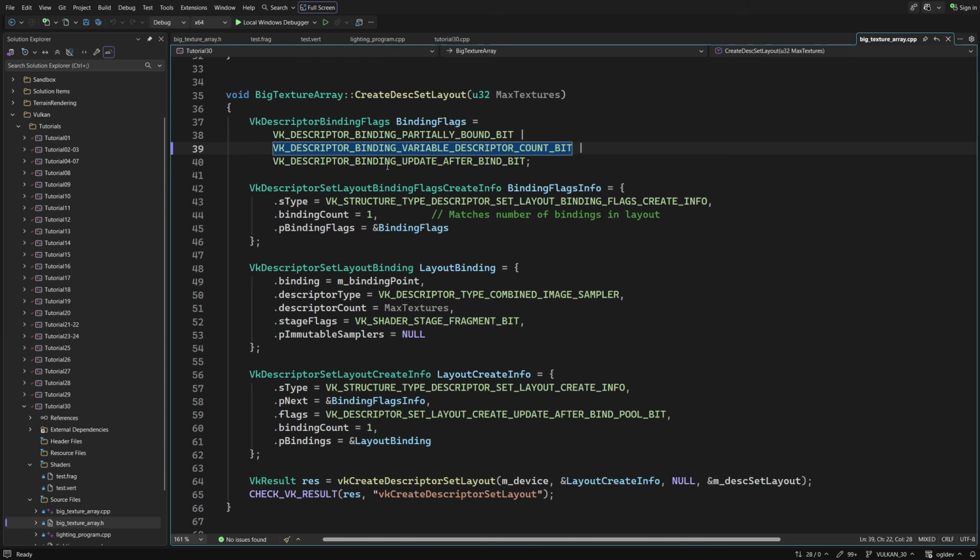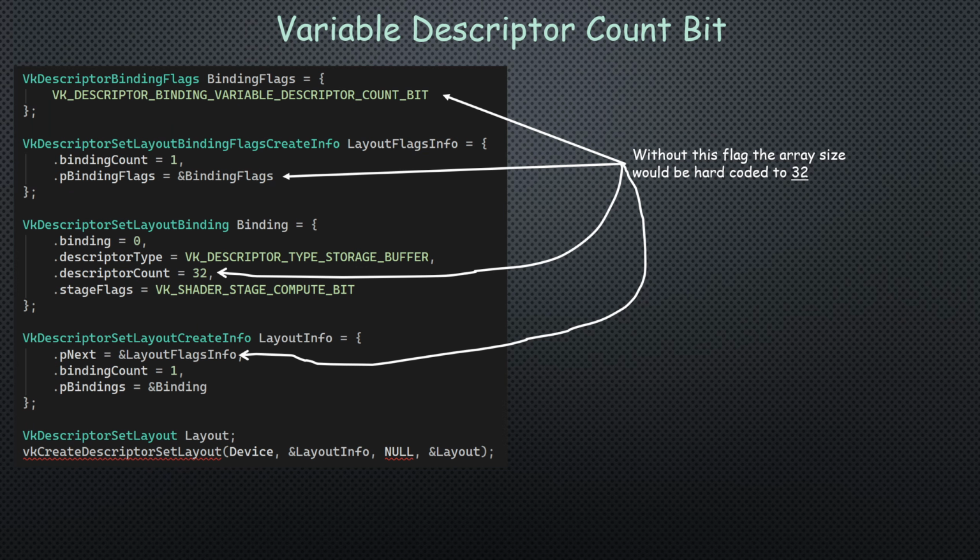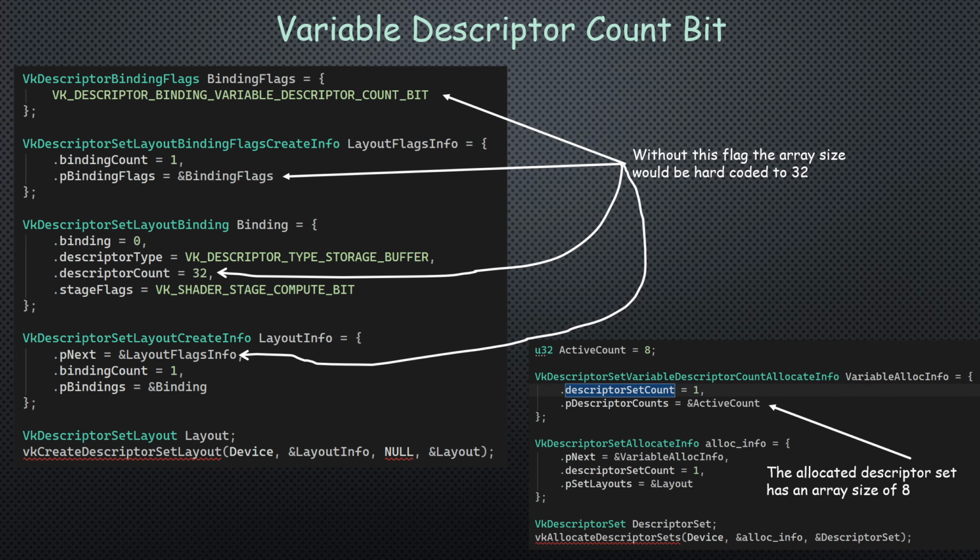Variable descriptor count bit. Standard layouts have a fixed size baked into the pipeline object. To change the array size, you'd have to destroy and recreate the entire pipeline. This flag allows the actual size of the array to be decided at descriptor set allocation time instead of the layout time. So you can create a new descriptor set with a different size using the same layout.